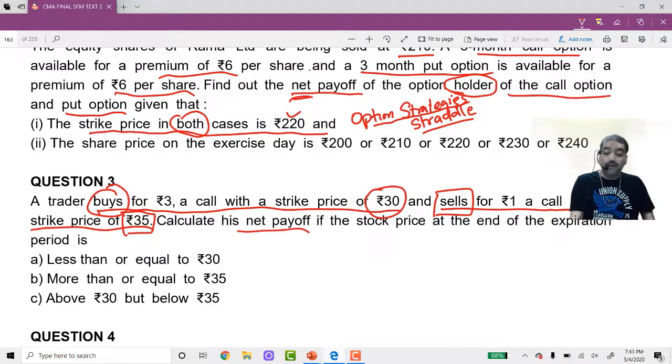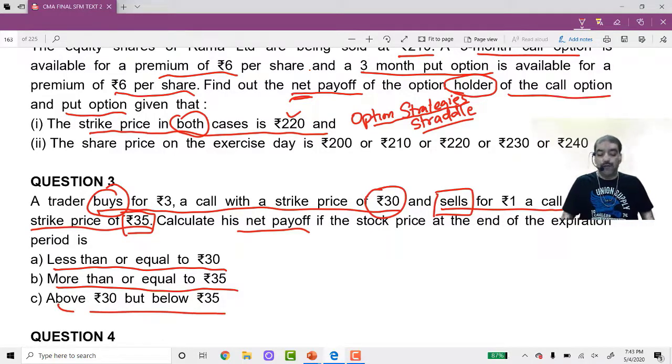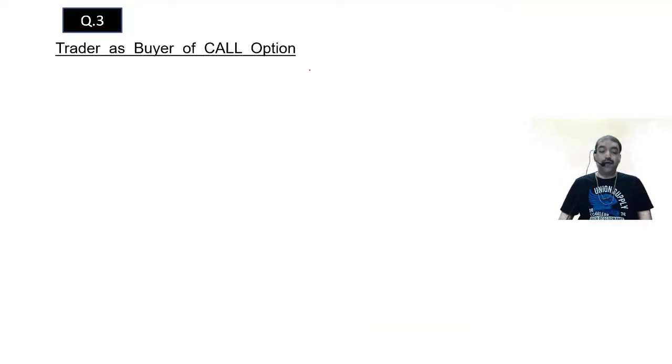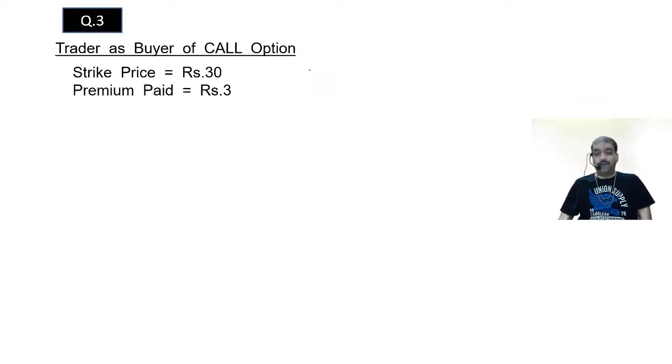Calculate his net payoff if the stock price is less than 30, case 1; more than or equal to 35, case 2; above 30 but below 35, case 3. 3 cases. What do we start with? We say trader of call option, trader is buyer of call option. So first, if he is a buyer, then what will happen? For him, strike price is 30, premium paid is 3.